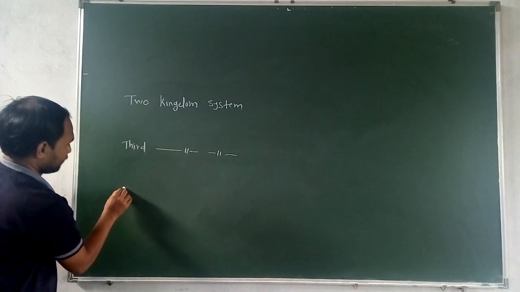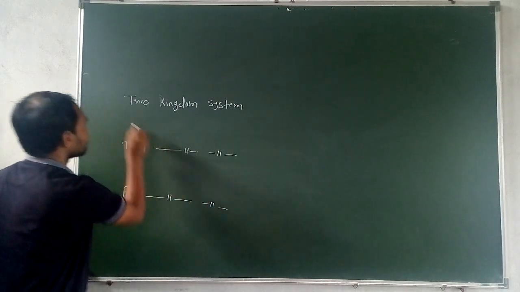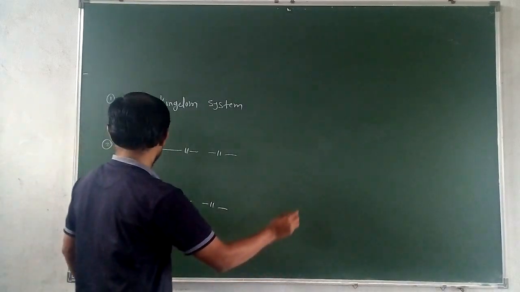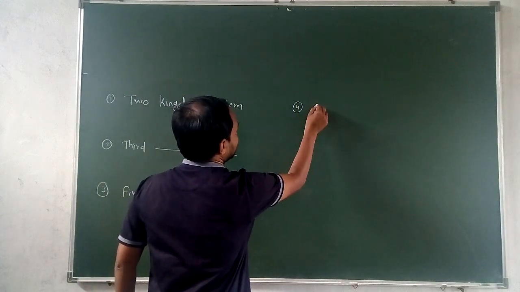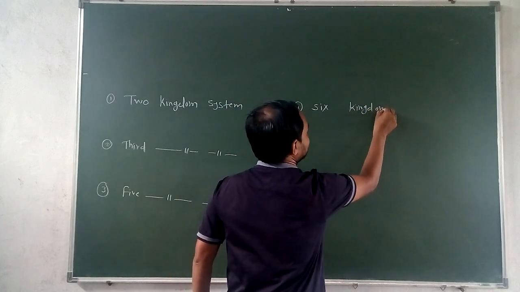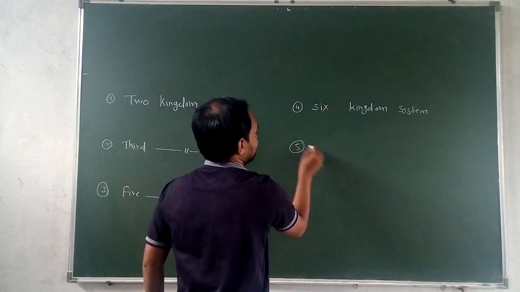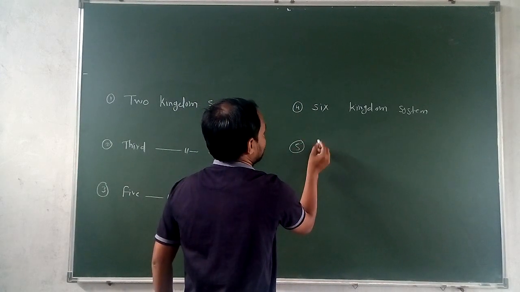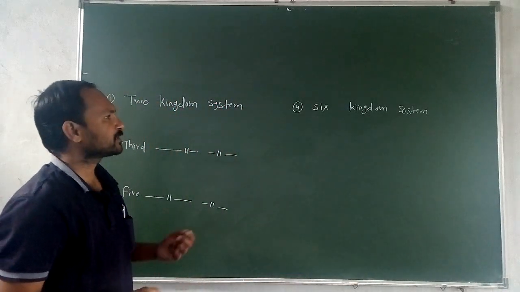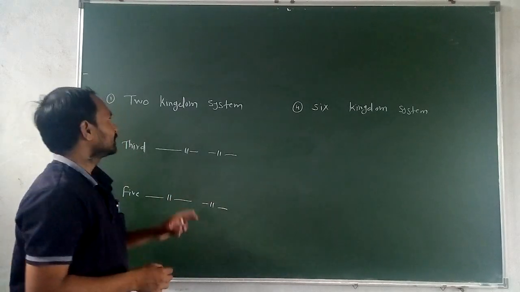Then the five kingdom system. This is the first point, this is second, this is third, the five kingdom system. Fourth, the six kingdom system. Up to this six kingdom system is sufficient for your syllabus. After that, there are also the seven kingdom and eight kingdom systems, but up to this, remember.